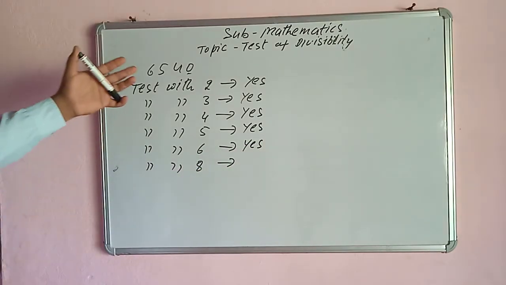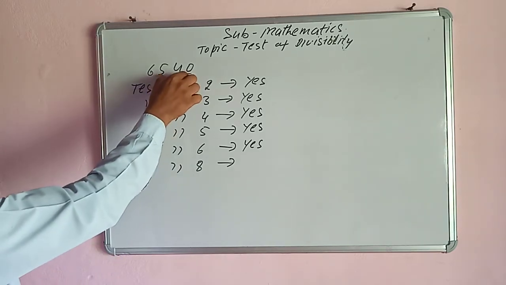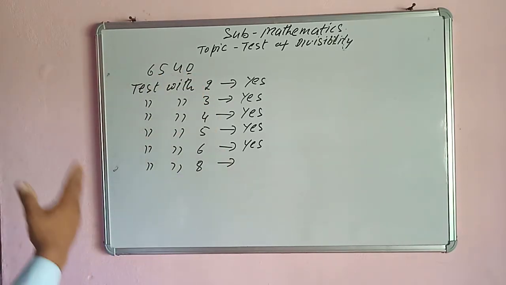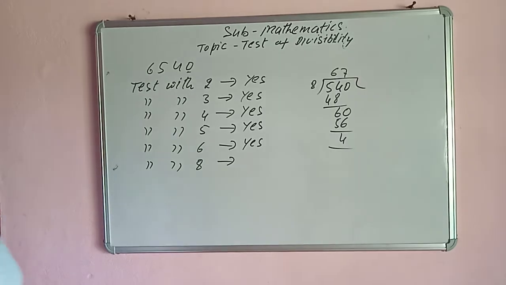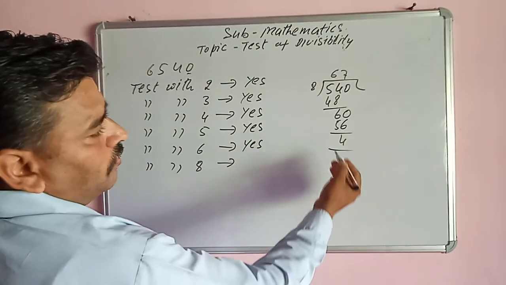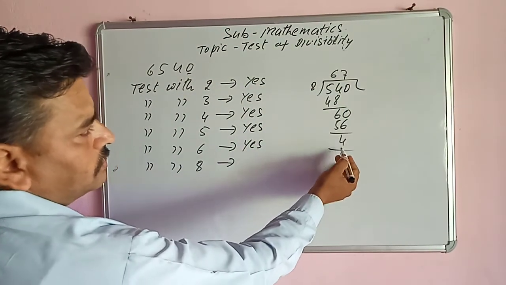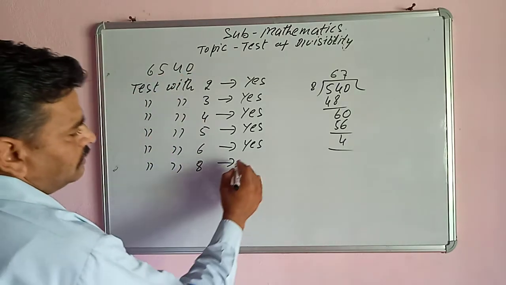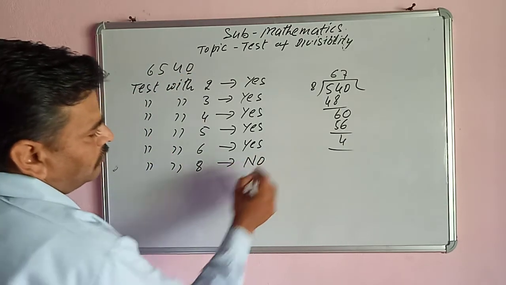Now divide the last 3 digits, 540, by 8. What is the answer? If we divide 540 by 8, the remainder is not 0. Therefore 6540 is not divisible by 8. So our answer is no.